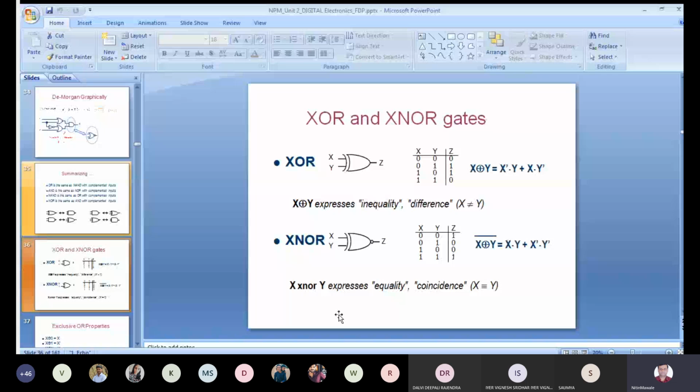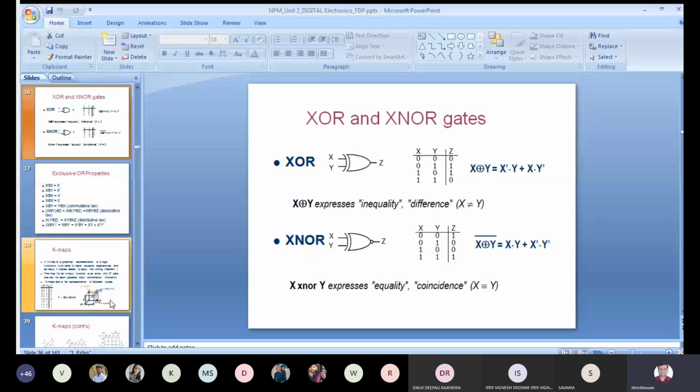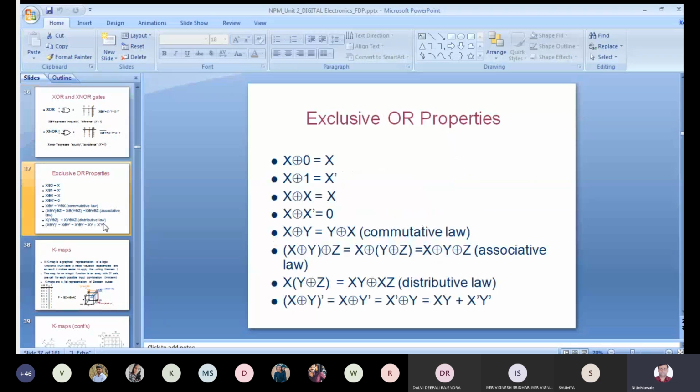So XNOR expresses equality. That also we already studied in first year. So this is nothing but exclusive OR properties. You have probably studied these properties in Boolean algebra. Just you can take this.